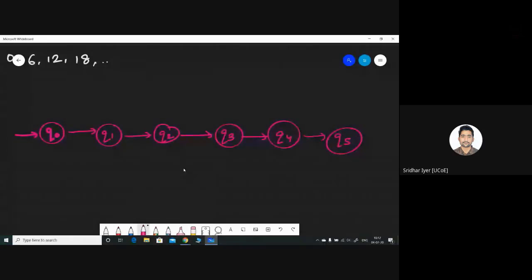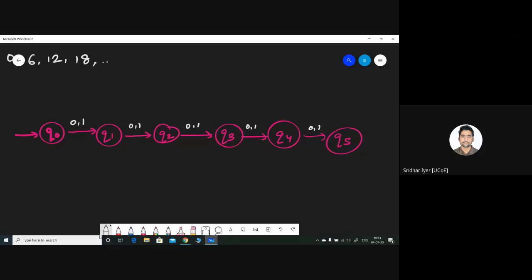Let me know. We are just bothered about the length. We are not bothered about the inputs. So what I can do is I can simply put 0 comma 1 over here, 0 comma 1, 0 comma 1, 0 comma 1 and 0 comma 1. So now the length has become 5, right? So what should we do next?